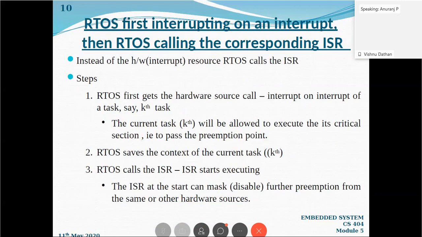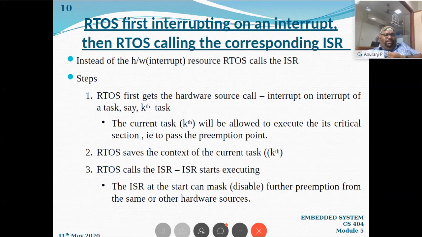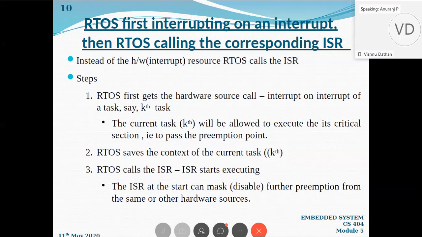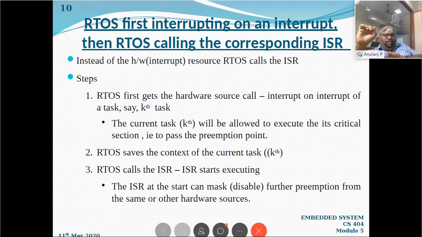The first question is, what will happen if two interrupts occur simultaneously? Actually, we are going to discuss that in the next session. If two tasks are coming in quick succession, we will call that a real-time task, an aperiodic task. That type of task we are going to discuss in the next session. If two tasks are coming simultaneously, meaning at the exact same point, that cannot happen, right? That is not going to happen.